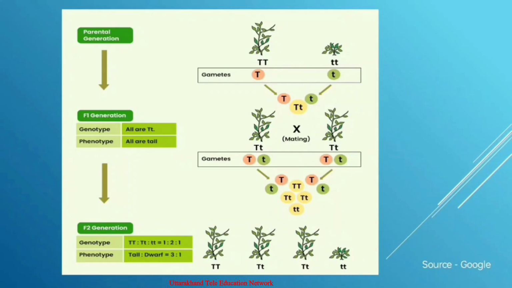Next, the F2 generation is produced by self-breeding of the F1 plants. The F2 generation consists of three types of plant: pure tall, hybrid tall, and dwarf. This is possible only under some conditions. The first is that the two alleles present in the F1 plant segregate, means separate, during gamete formation. The second is that gametes carry a single allele for a character, 50% of one type and 50% of the second type. The third is that the alleles get distributed randomly in the offspring due to random or chance fusion of gametes during fertilization.